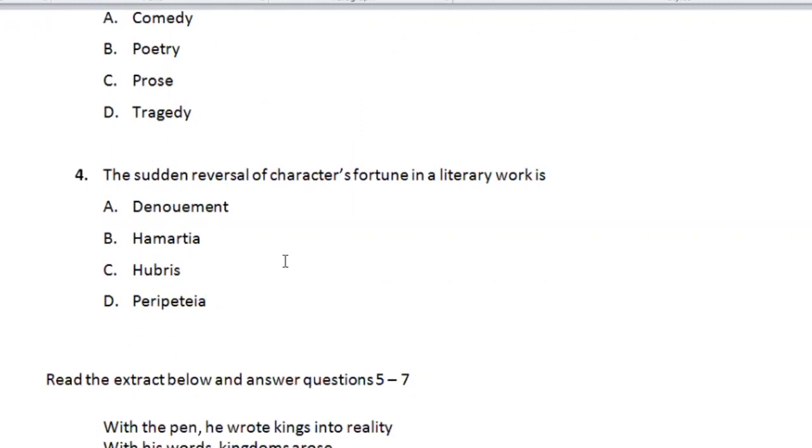Question 4, the sudden reversal of a character's fortune in a literary work is A, denouement, no. B, hamartia, no. C, hubris, no. D, peripetia, correct. Now, this happens usually to a tragic hero. This is a reversal of the character's fortune. Denouement is the same thing as resolution. Hamartia is the tragic flaw, what leads to the character's downfall, while hubris is the pride that also leads to the character's downfall. So the correct option here is D, peripetia.